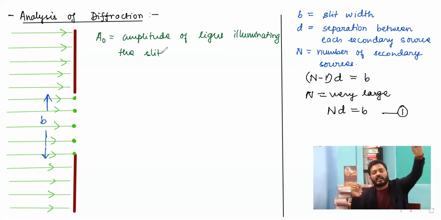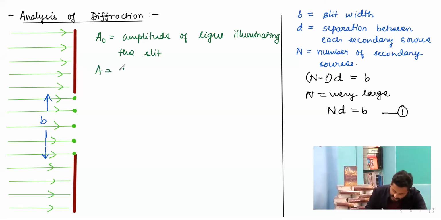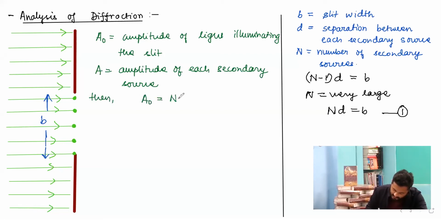Now this A naught is divided into n such secondary sources. If A is the amplitude of each secondary source, then we can say that A naught is equal to n times A. This will be my equation number 2, where n is the number of secondary sources.